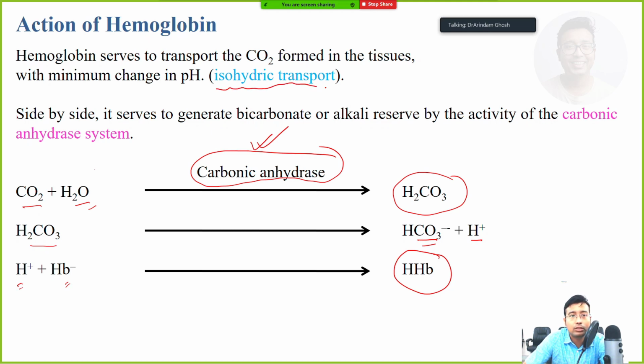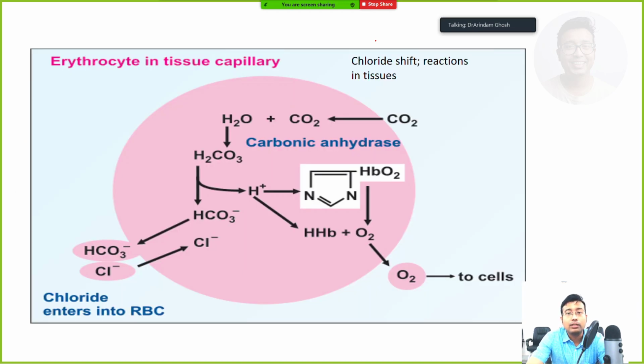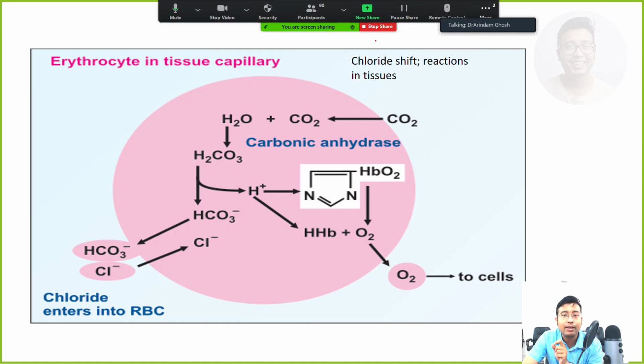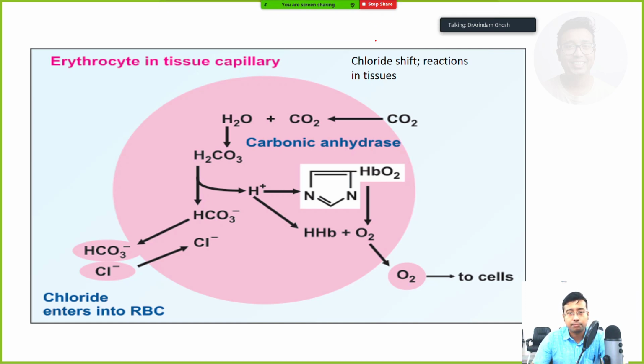This is an MCQ question. Why? Because hemoglobin, while transferring carbon dioxide, does not undergo significant change in pH. The pH change is minimum. See, take a screenshot over here, very important. Extremely important. First take a screenshot and then understand the diagram as I explain. I'll take 5 minutes extra, it doesn't matter.